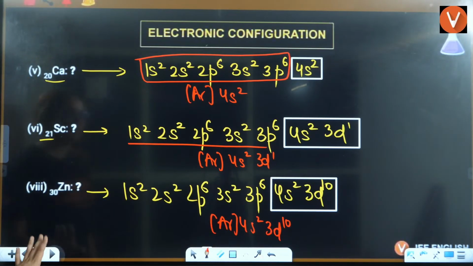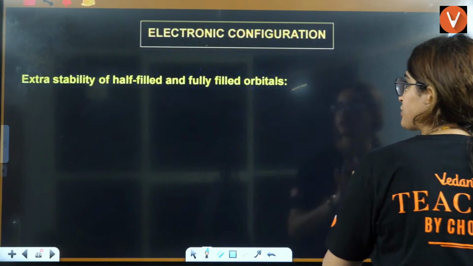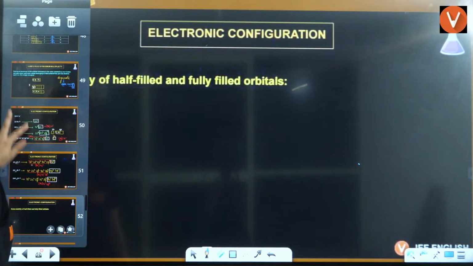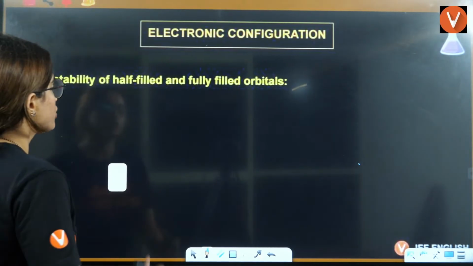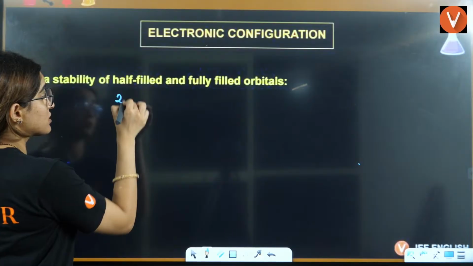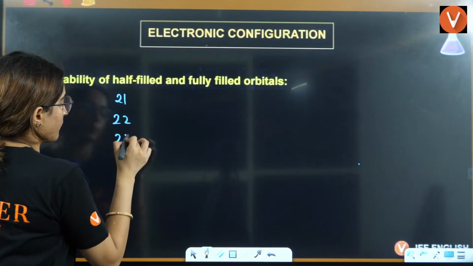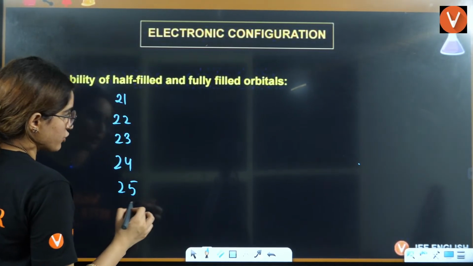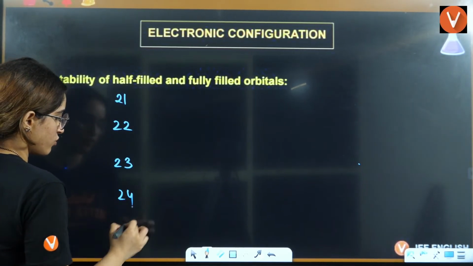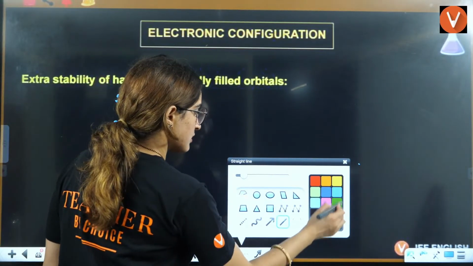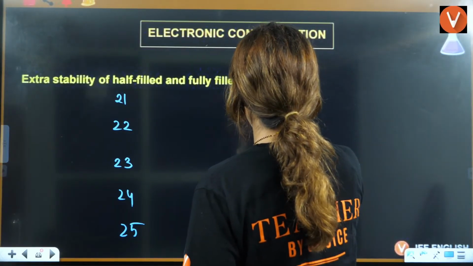Okay. Now let's see some exceptional electronic configurations. So if you want to see, this will also help you in the 3d d-block. 21, 22, 23, 24, 25, right? I'm writing the electronic configurations of 3d.